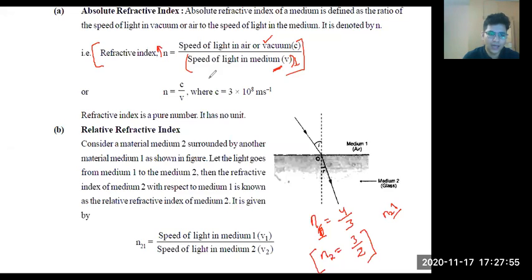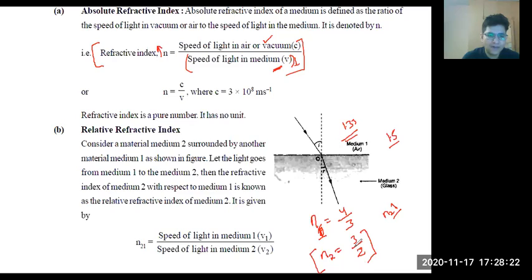Now tell me, out of these two, which is rarer and which is denser? Yes, because the refractive index is more, the medium is denser. Again, it is 4 by 3, which is 1.33, and this is 3 by 2, which is 1.5.